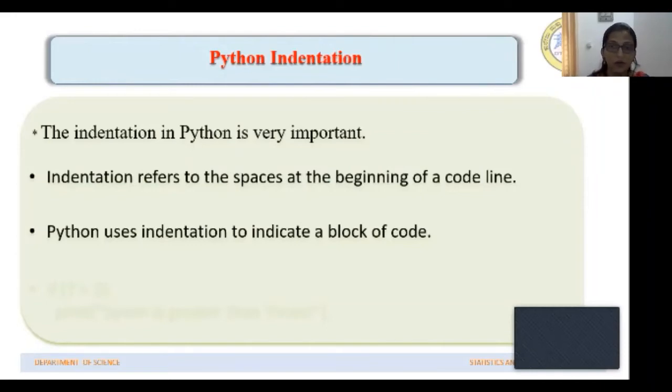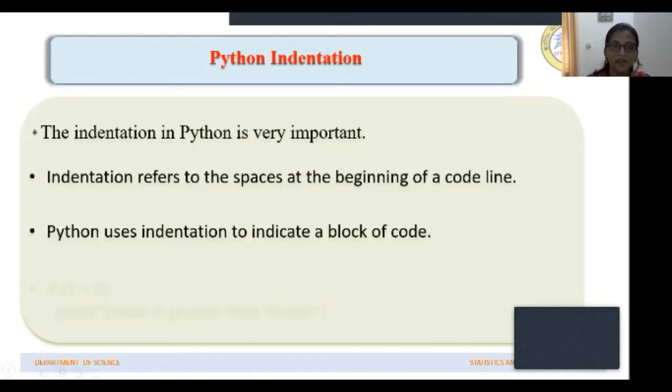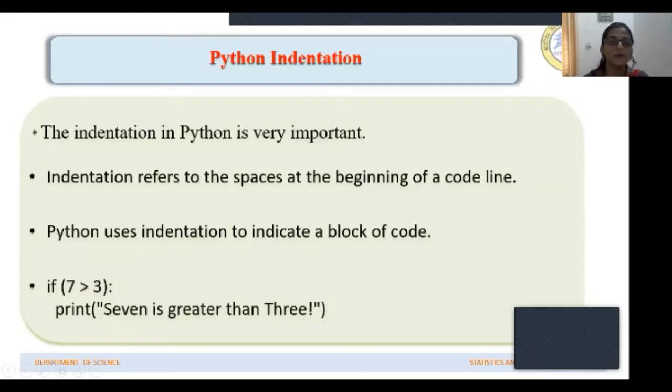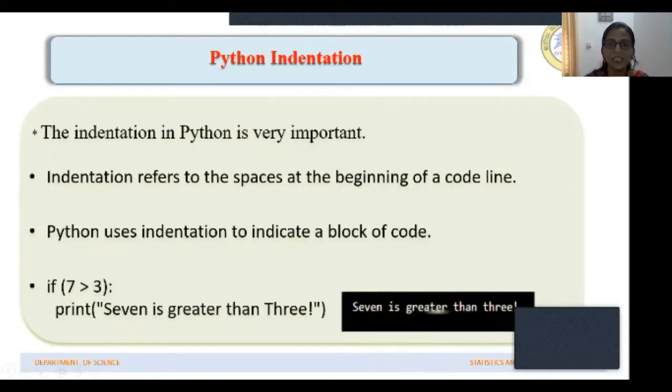Block of codes, the set of codes ಅನ್ನು ಐಡೆಂಟಿಫೈ ಮಾಡ್ಲಿಕ್ಕೆ indentation use ಆಗ್ತದೆ. For example, say this is the block of codes. If 7 is greater than 3, then you want the computer to display, to print this sentence, that is 7 is greater than 3. ಅಂದ್ರೆ 7 ಈ ನಂಬರ್ 3 ಗಿಂತ ಜಾಸ್ತಿ ಆಗಿದ್ರೆ ಕಂಪ್ಯೂಟರ್ ಇದನ್ನು ಡಿಸ್ಪ್ಲೇ ಮಾಡಬೇಕು. ಸೊ ಈ ತರ ನೀವು ಕೋಡ್ ಬರೆದ್ರೆ ಕಂಪ್ಯೂಟರ್ ಹೇಗೆ ಪ್ರಿಂಟ್ ಮಾಡ್ತದೆ, ಏನನ್ನು ಡಿಸ್ಪ್ಲೇ ಮಾಡ್ತದೆ? It will display like this.